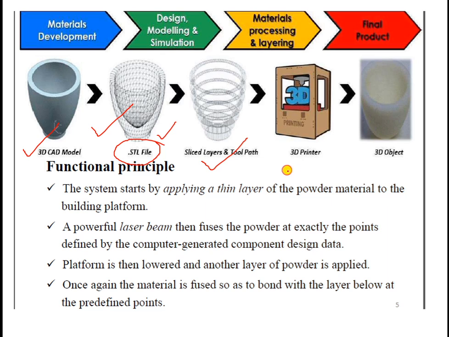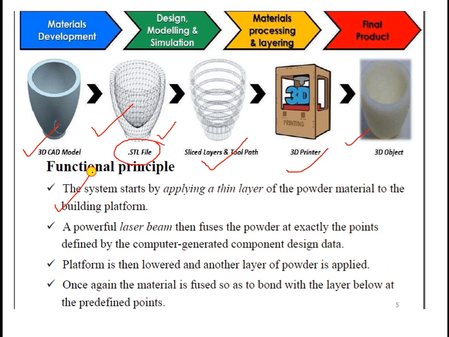Then you can feed this file to the 3D printer so that it will read it, and according to the path and the requirement of the object, which is the content of the 3D CAD model, the object can be prepared with the help of material as per the requirement, metal and non-metal. The important thing is that smaller components can be manufactured with very intricate, very complicated shapes. Larger components are also possible, but it takes too much time, and it needs a certain kind of infrastructure.